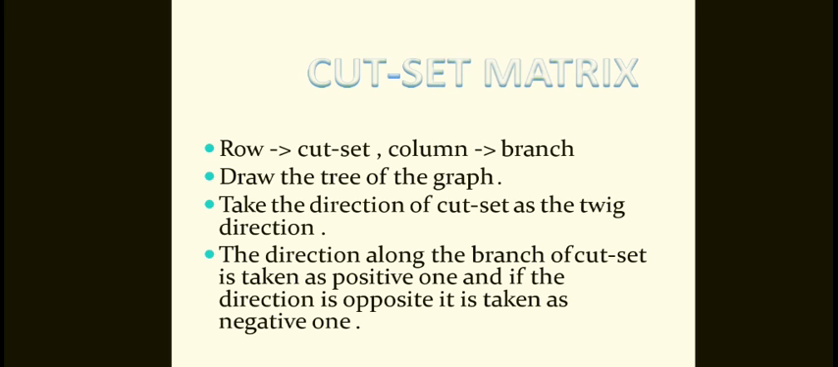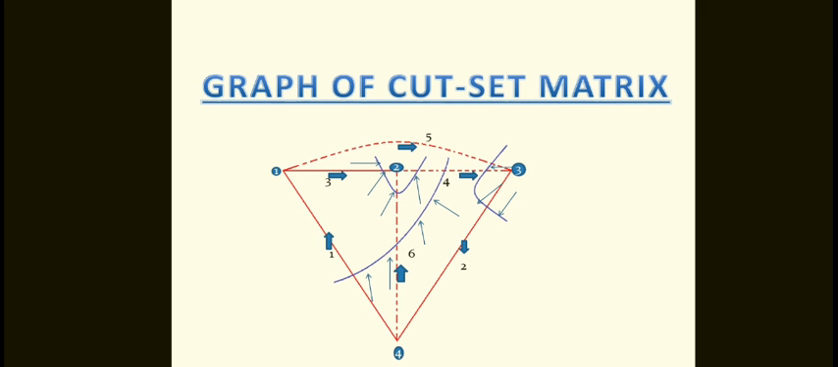So here, how are we going to take this? This is the graph for the cut set matrix. Here is the selected tree of a given directed graph, and it represents the links with dotted lines.